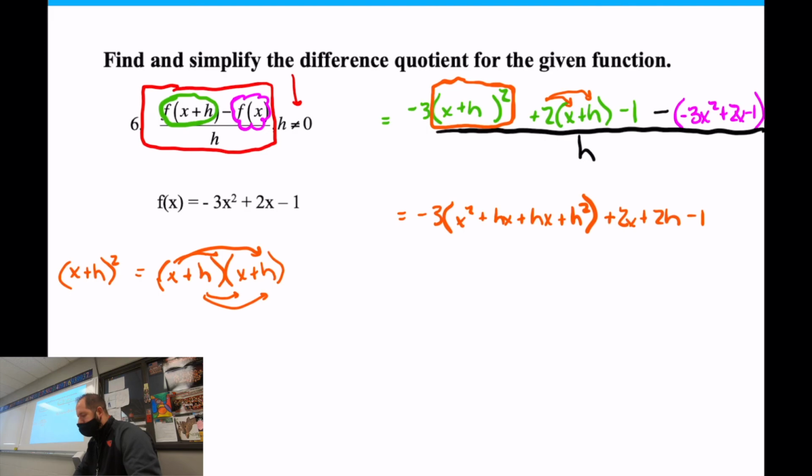Okay. Now, what do I do with this negative sign? Distribute, right? This negative sign has to go to the back. It's going to change all of these because we're subtracting them all. So that'll become a positive 3x squared, a negative 2x, and a positive 1 in the back.